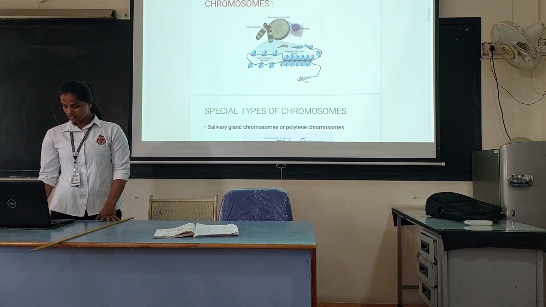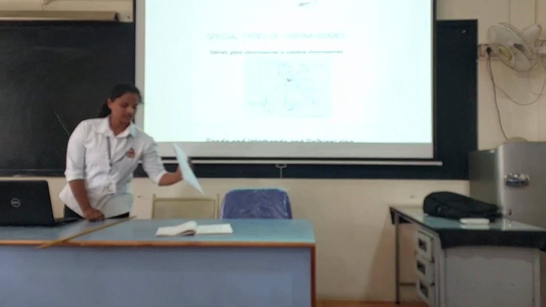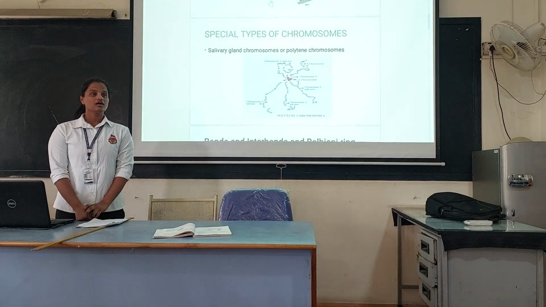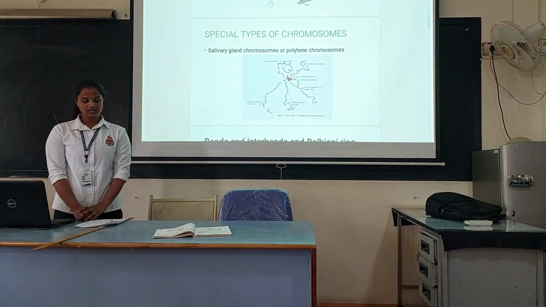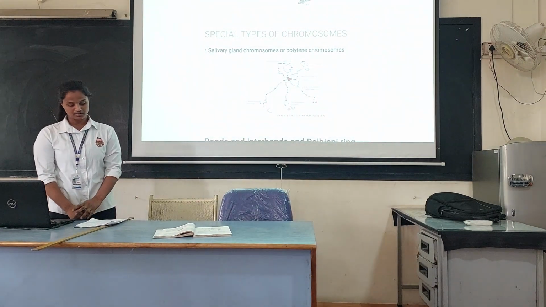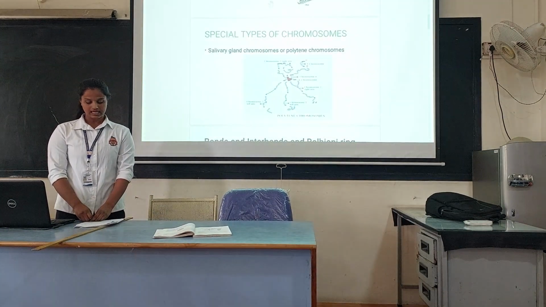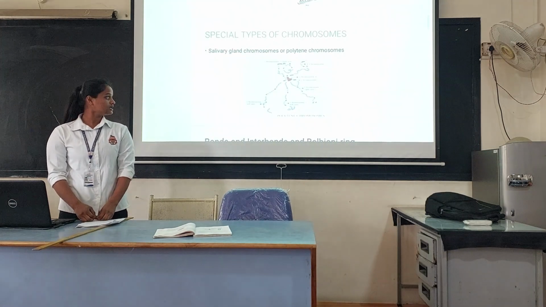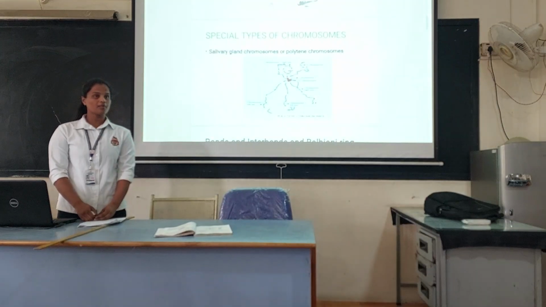Then move on to the special type of chromosome, that is salivary gland chromosome, also called a polytene chromosome. In 1881, E.G. Balbiani observed a peculiar structure in the nuclei of certain secretory cells, that is in the salivary gland of a midge or Chironomus. He observed the polytene chromosome, but later Theophilus Painter